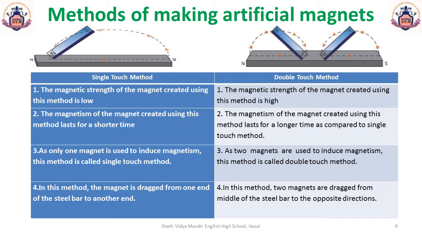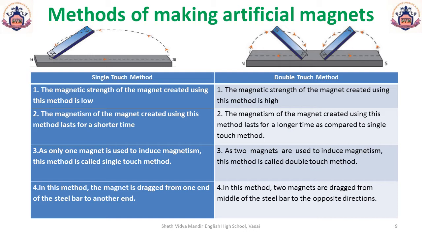Move the magnet again along the iron bar in the same direction as you did before and repeat this process about 30 to 40 times. Now bring a safety pin, some iron filings or any other iron materials that are readily available near the iron bar that you have just tried to magnetize and check if it has become a magnet.